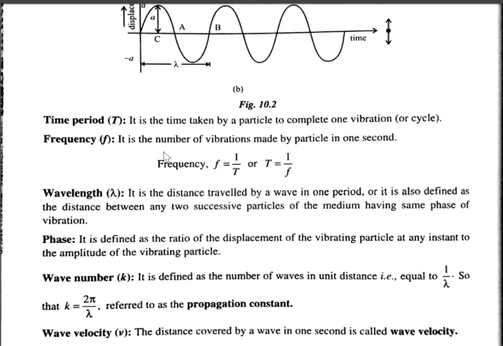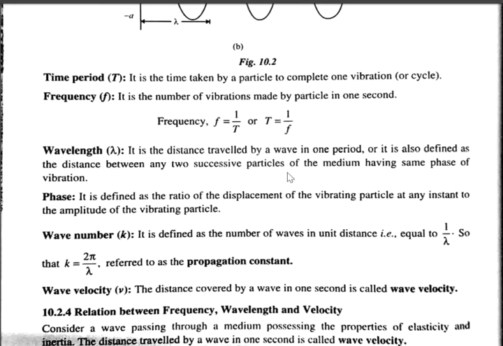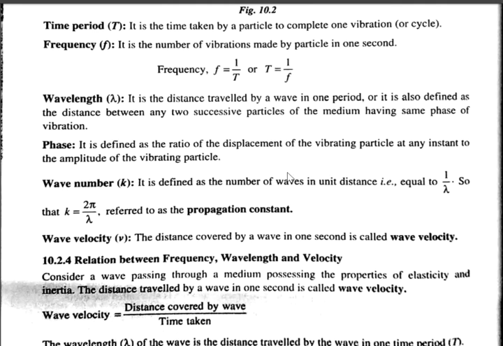Frequency, denoted by small f, refers to the number of vibrations per second, number of cycles per second. So frequency is 1 over period, or period is 1 over frequency. These are important relations. Wavelength refers to the distance traveled by the wave in one time period, not 1 second, in one time period.